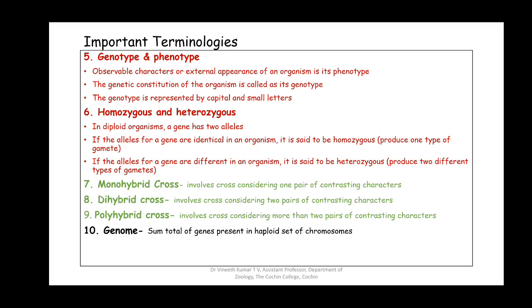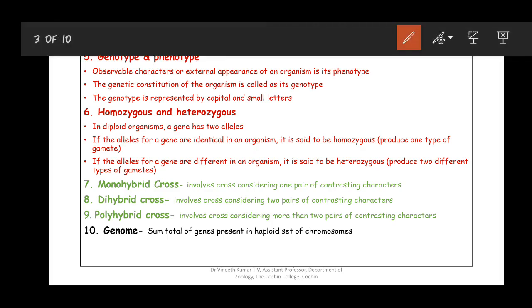What is to be remembered in the definition of a genome is the haploid set. You know that we are diploid. We are talking about the case with humans. We are a diploid organism. We have two sets of chromosomes. That means we have one set derived from the father and the other set derived from the mother. So we have two sets of the same type of chromosomes. They are different because you get them from two different individuals. But the genes present in one set are the same as in the other set.